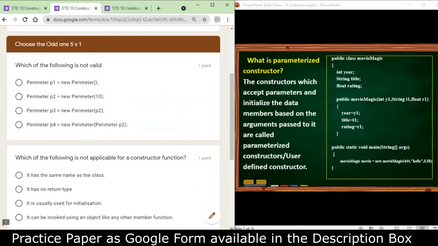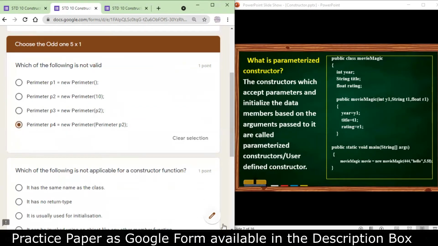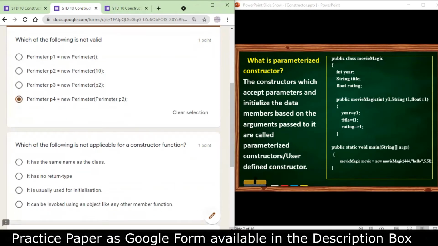Another, you can see an object is being created and an integer value is being passed. In the third one, an object is created and it's passing another object in it. The fourth one, it's passing a class and an object. This is incorrect. This is not correct. This will be the odd one. It can either have no parameters, no values, or it can have a value or an object in it, but it cannot have a class and object.